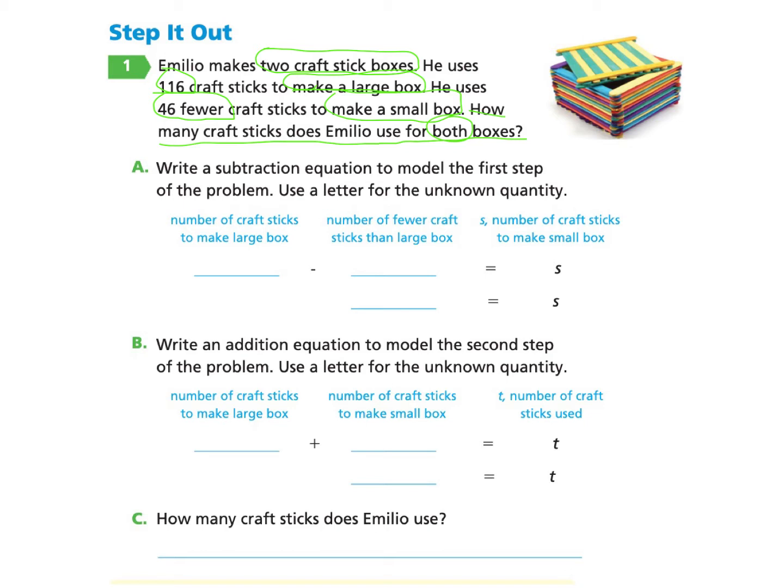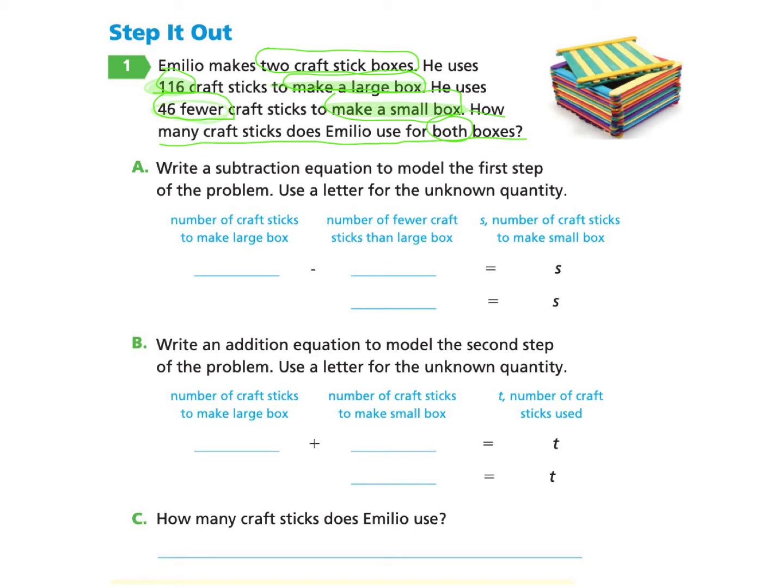First, they tell us that Emilio is creating a box that is large. He makes a large box, and that is 116 craft sticks. And then they tell us that he makes a small box, but they don't tell us the amount.